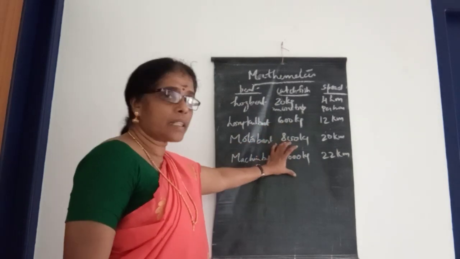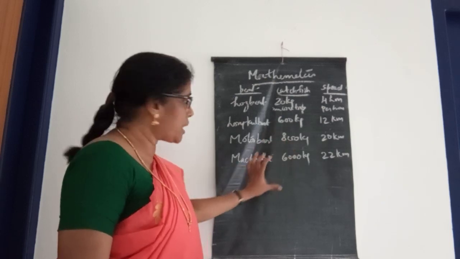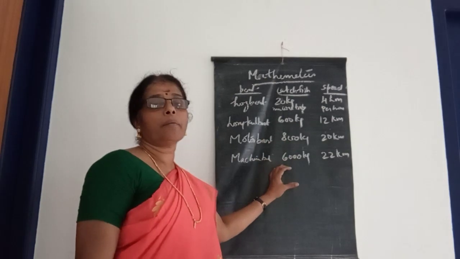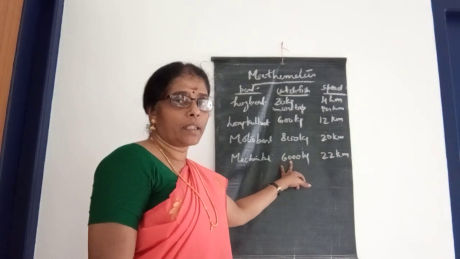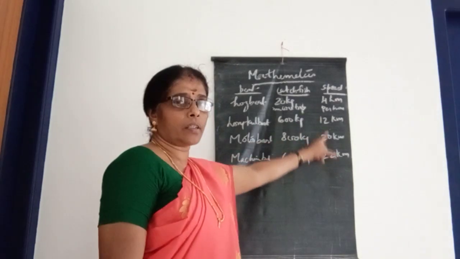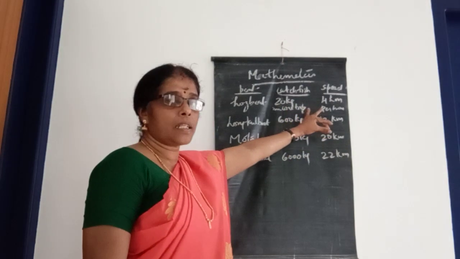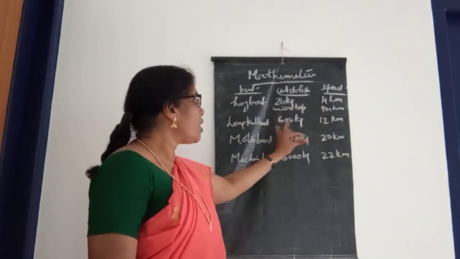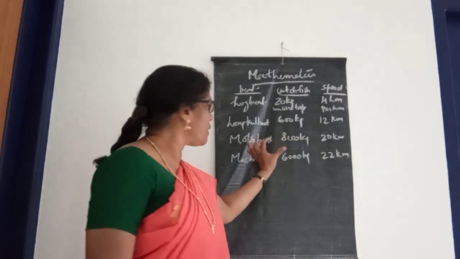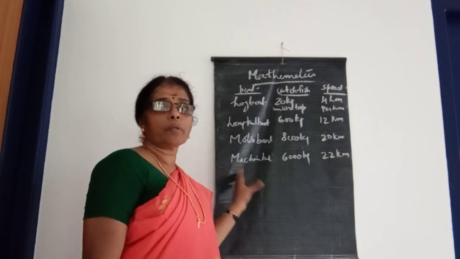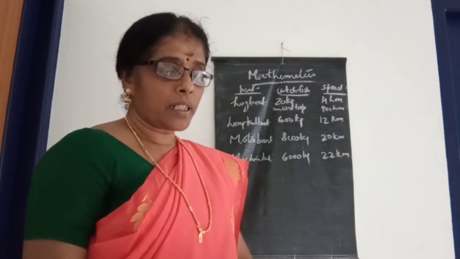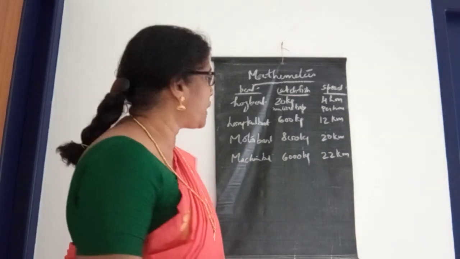And the speeds are already given: the log boat is 4 km per hour, the long tail boat 12 km per hour, the motor boat 20 km, and 22 km for the machine boat. And the question is, how much fish is brought?